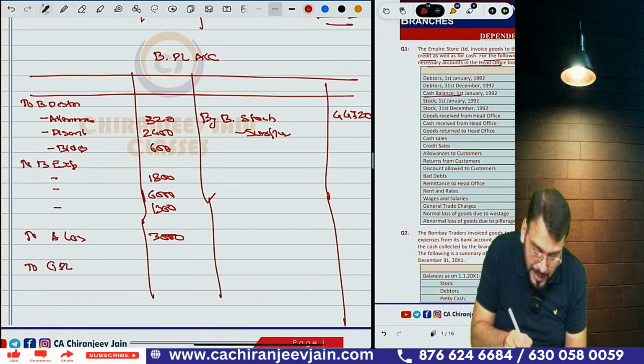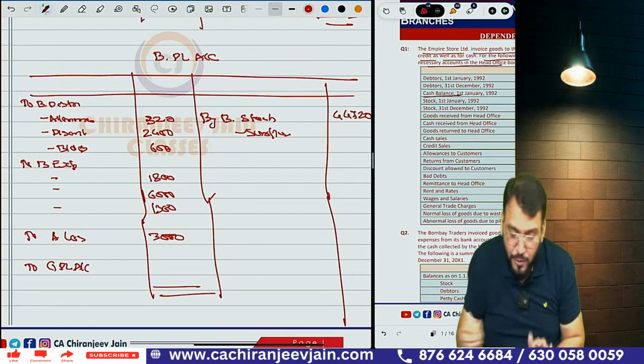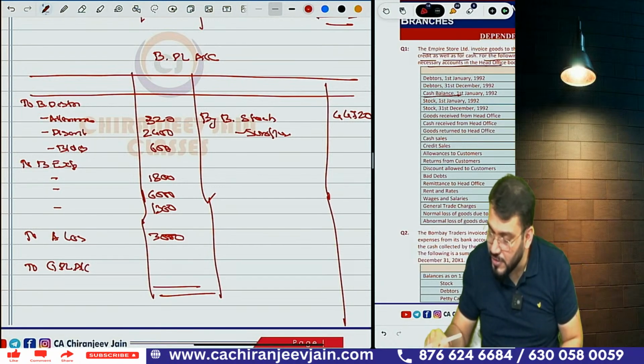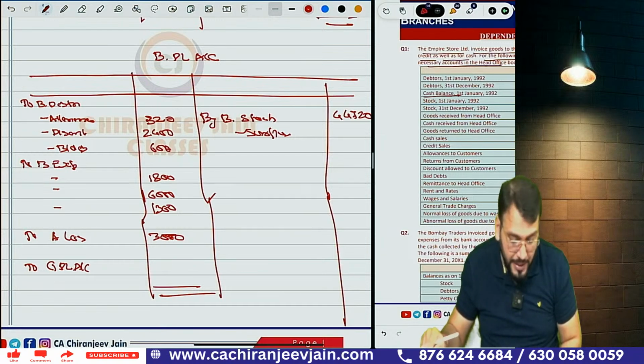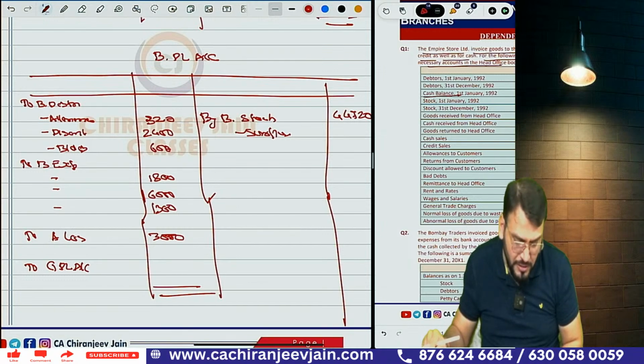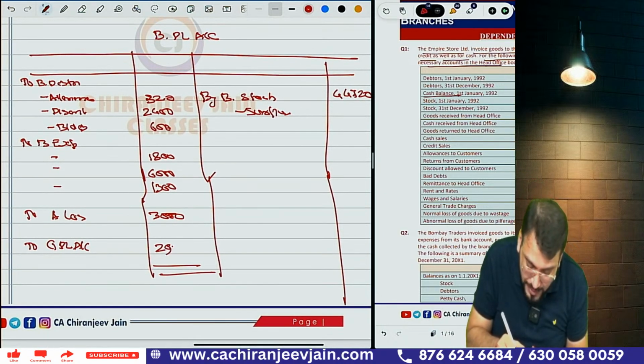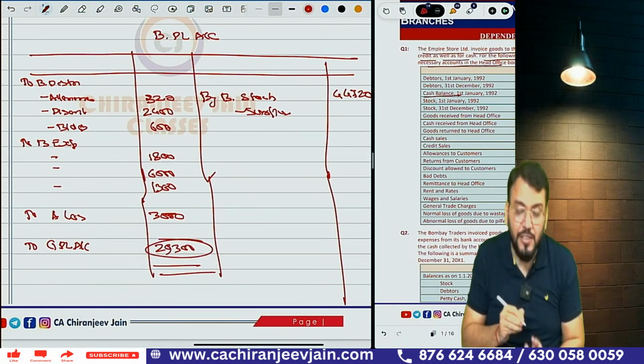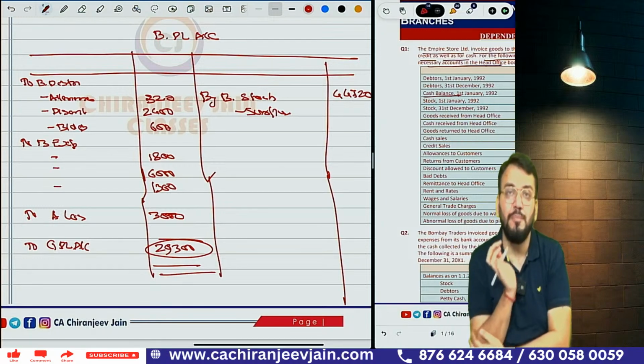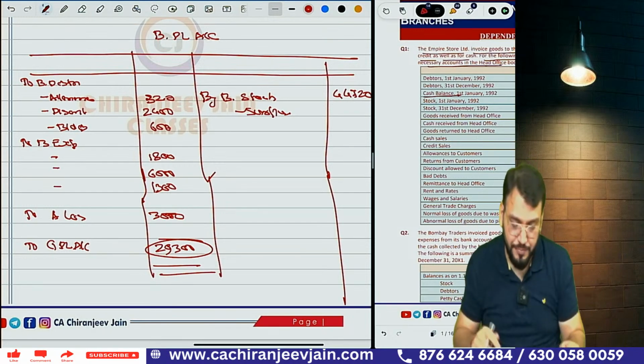Now we can close branch PL account and find out net profit, and that net profit will be transferred to general PL account. Can you find out? 44,720 minus 320 minus 2,400 minus 600 minus 1800 minus 6,000 minus 1,300, and minus 3,000. How much is it coming? 29,300. So 29,300 will be the net profit, transferred to general PL account. This entire question is done.